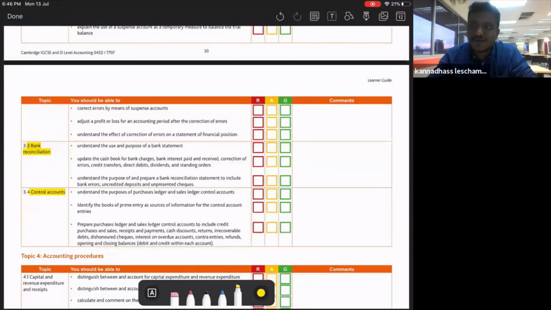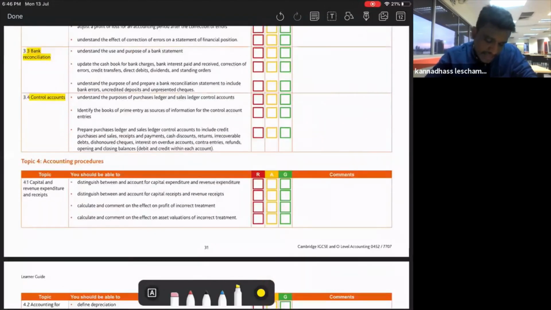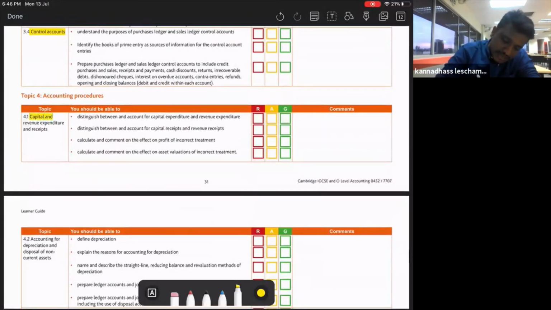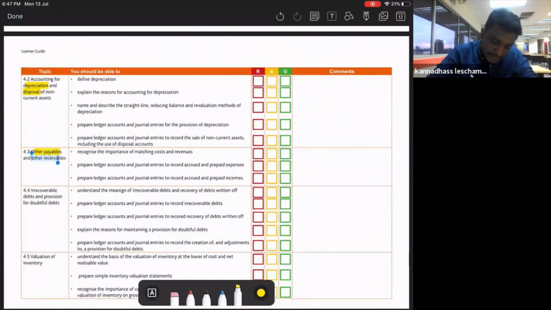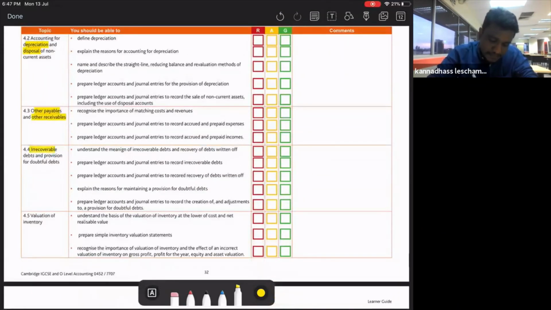All this you need to quick check whether you know or don't know. Okay, after that, capital expenditure, revenue expenditure, capital receipt, revenue receipt. You need to know this one also. Okay, apart from this, depreciation and also disposal. Other payable, other receivable. Okay, you know. Then irrecoverable debt, provision for doubtful debt, valuation of the inventory.